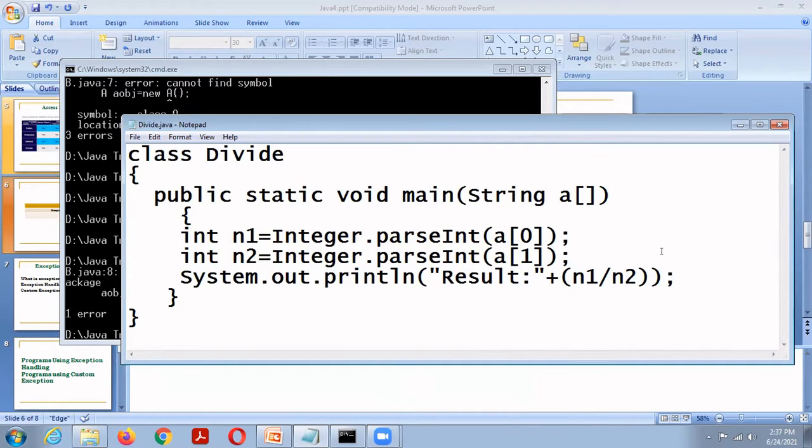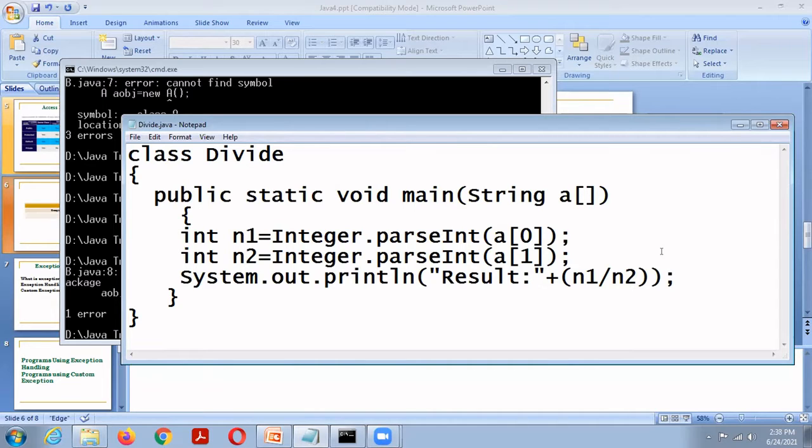First I declare n1. So I initialize n1 with the first command line argument, a[0]. The second command line argument is a[1]. So here I convert the string into an integer.